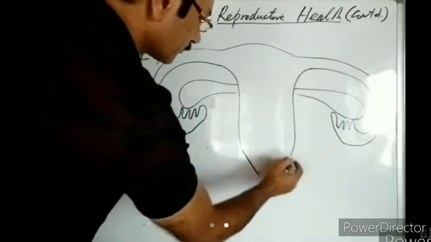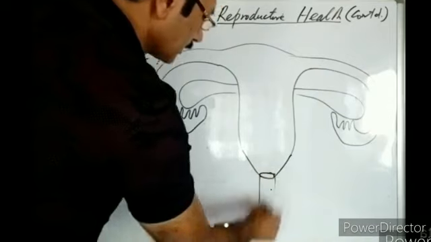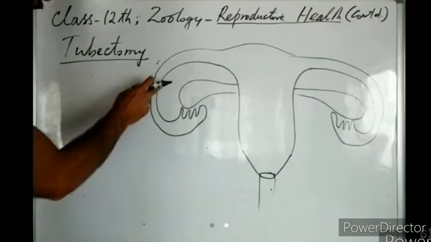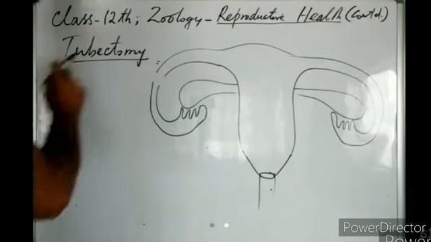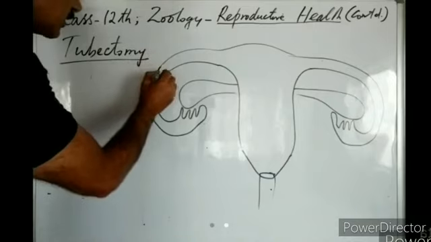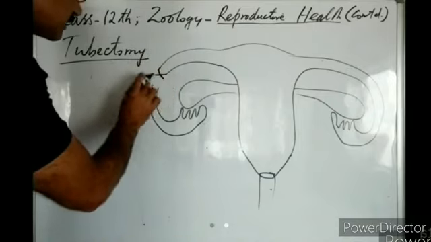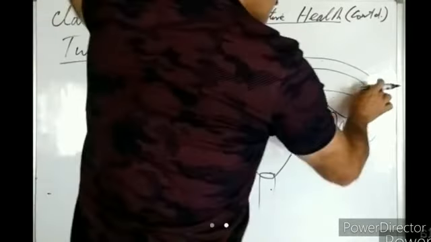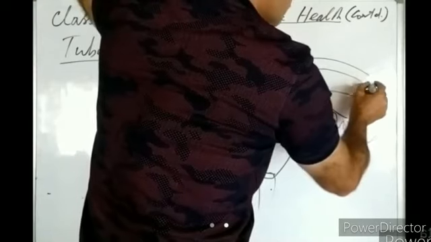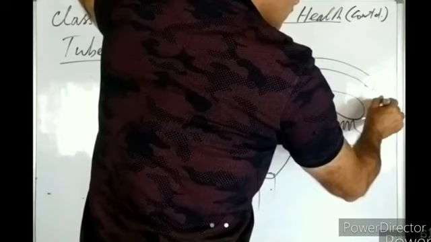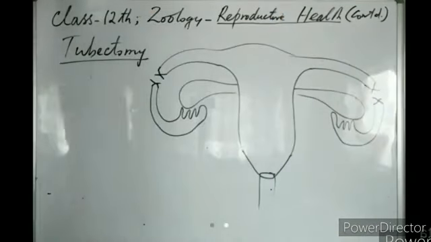Tubectomy involves the cutting of the fallopian tubes. The fallopian tubes are cut and their free ends are tied by a surgical thread or a catgut.